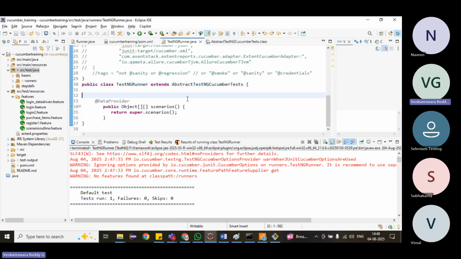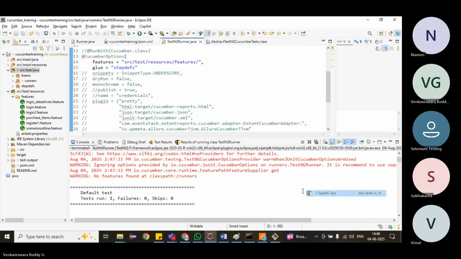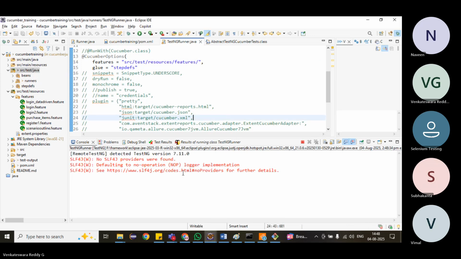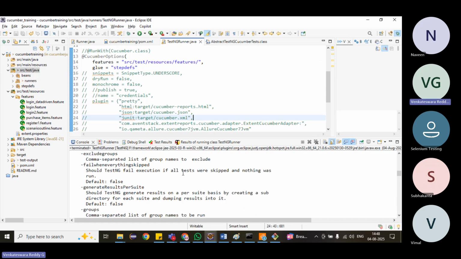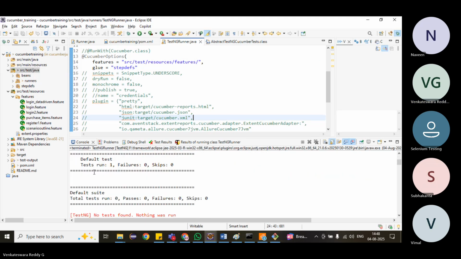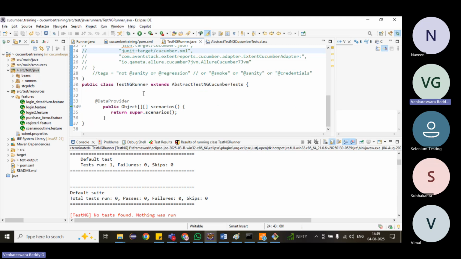Okay, fine. Still we are getting the same. Maybe why we are integrating all in one file. Usage, no test, nothing to run. What might be the issue?